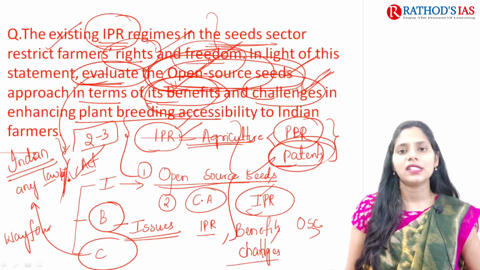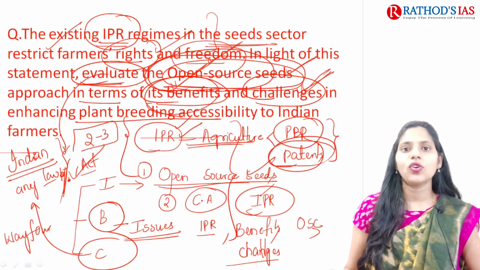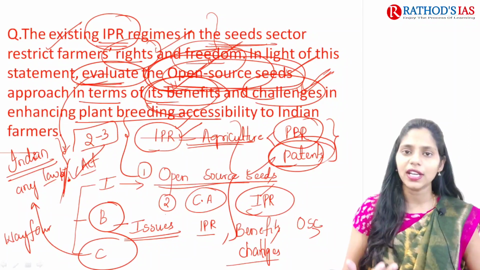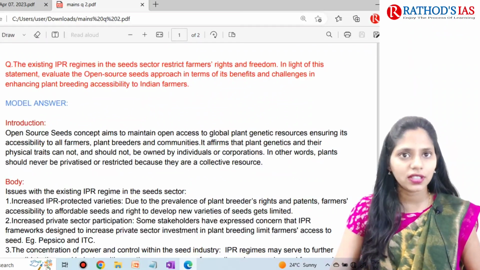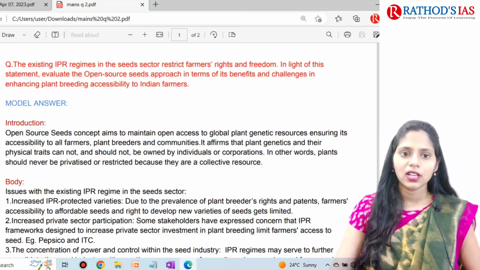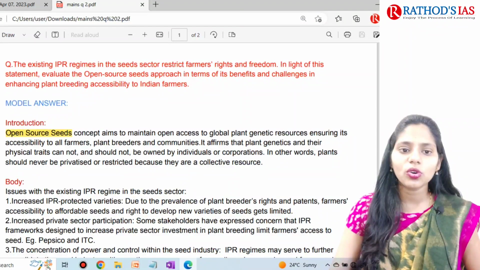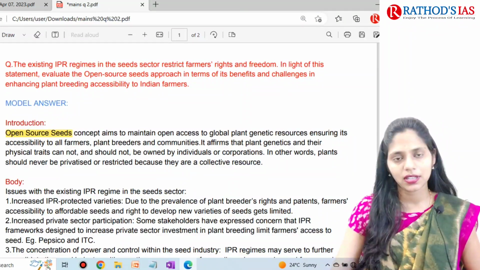So now let us see the model answer. What are the points that you have to include in the introduction, body, and conclusion? This is the model answer for the question that I explained. In the introduction, as I said, you can explain this open source seeds concept.